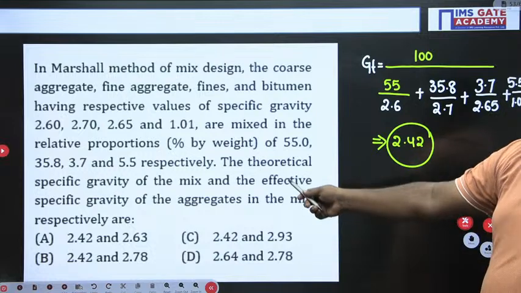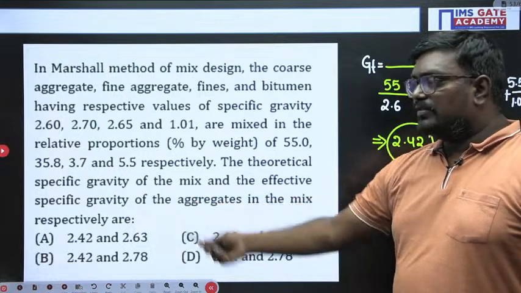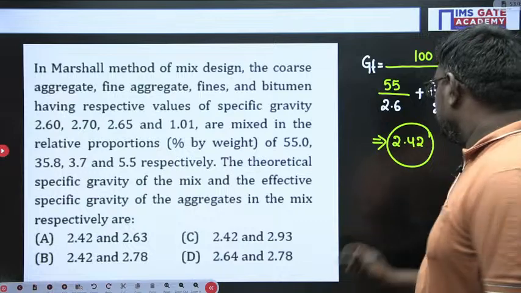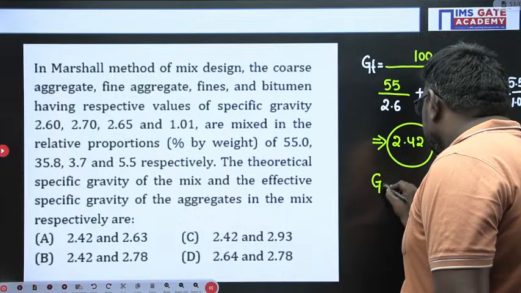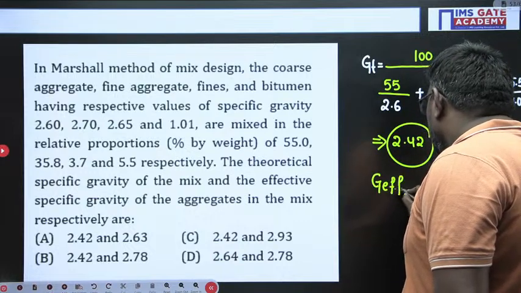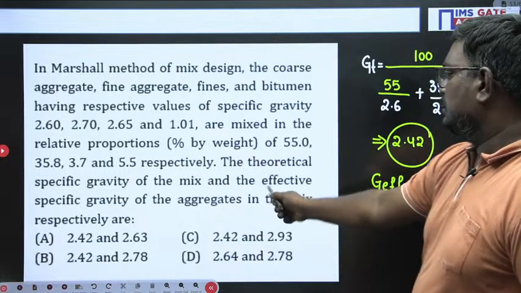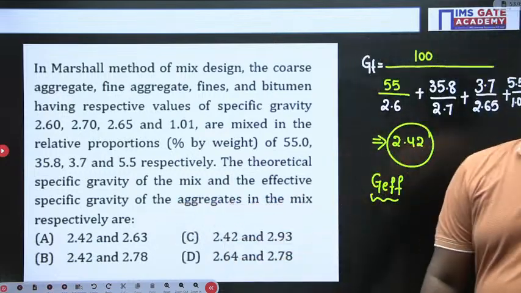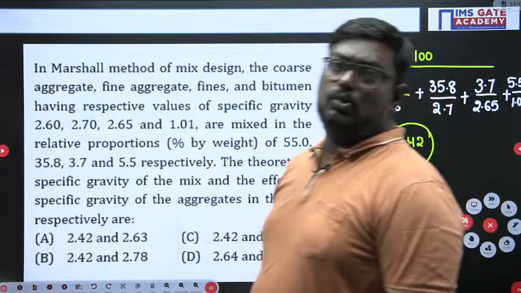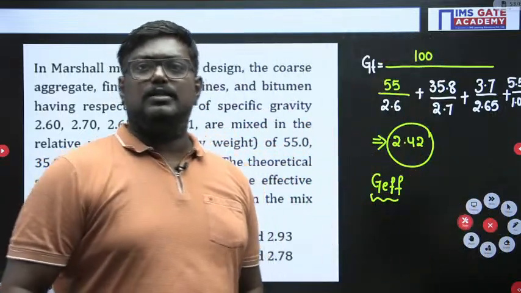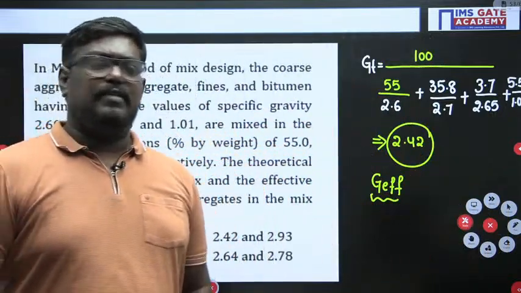Now, what they have asked is the effective specific gravity of the aggregates. Aggregates are two things: one is the coarse aggregate and the other one is the fine aggregate.